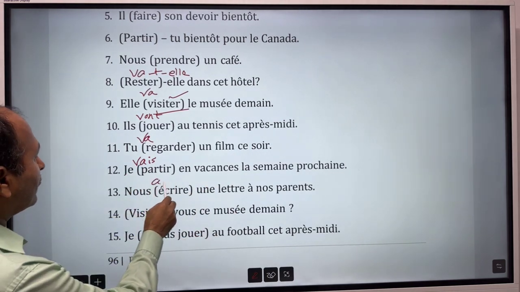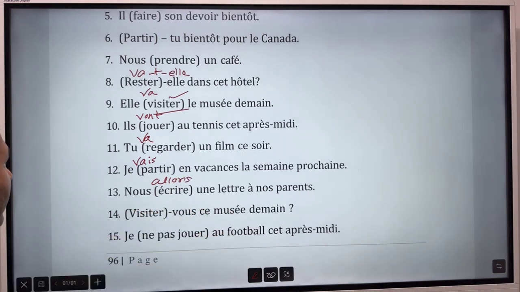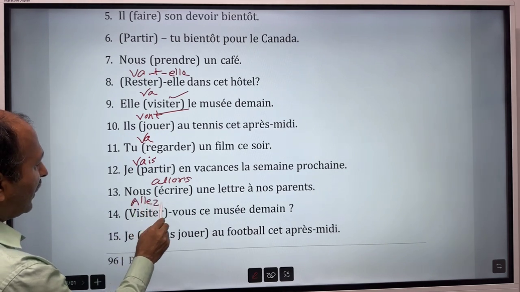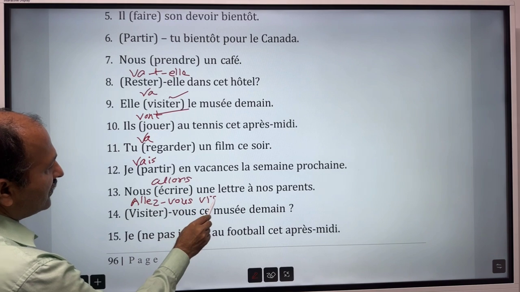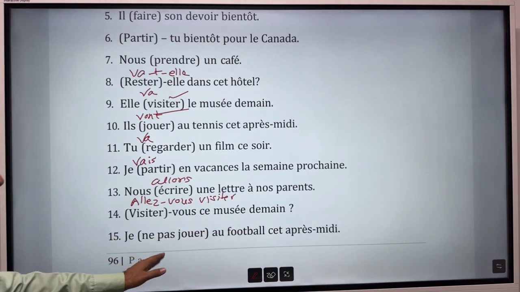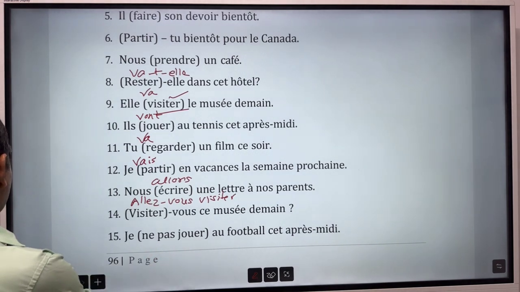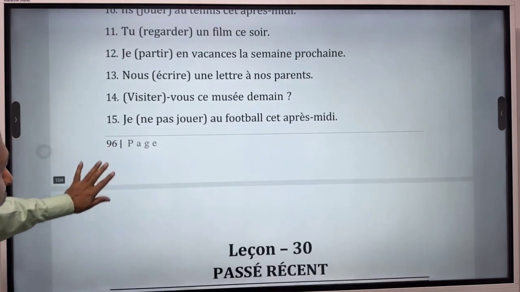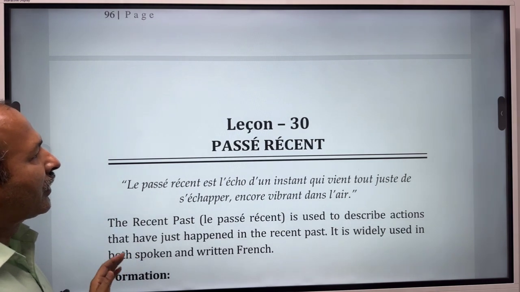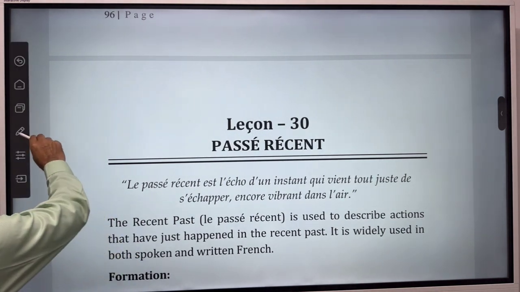Nous allons écrire une lettre à nos parents. It will become, allez-vous visiter ce musée demain? Je ne vais pas jouer au football cet après-midi. So I think you have understood properly how to conjugate a given verb in future proche.